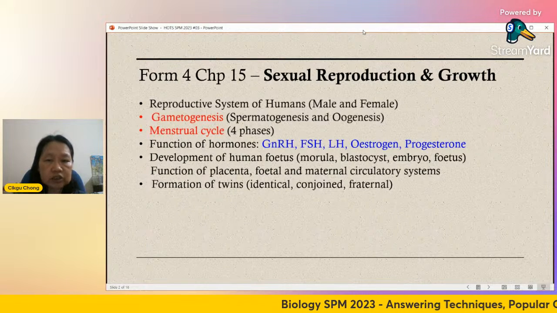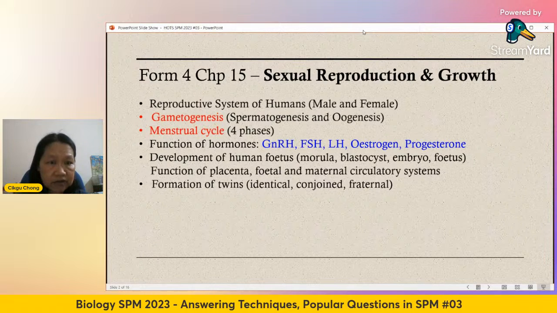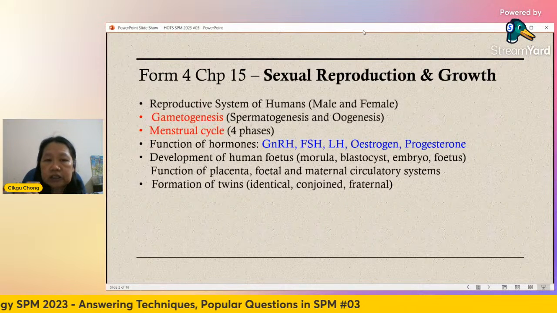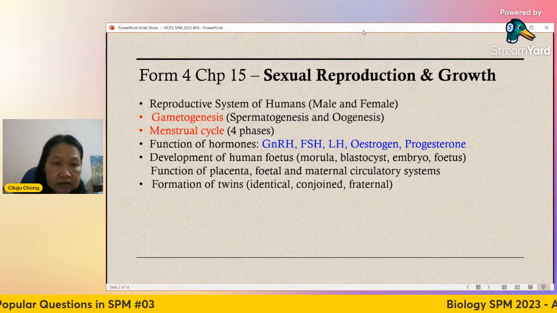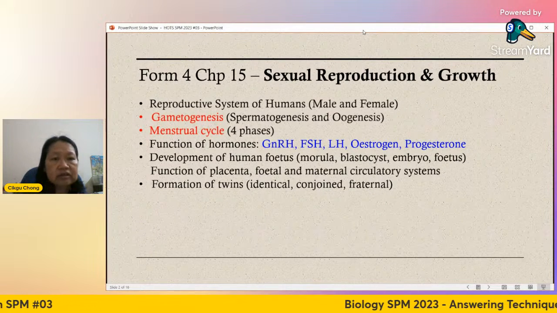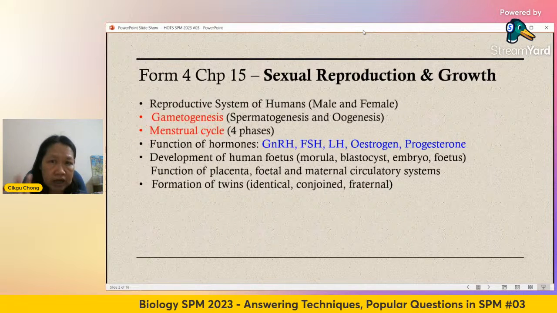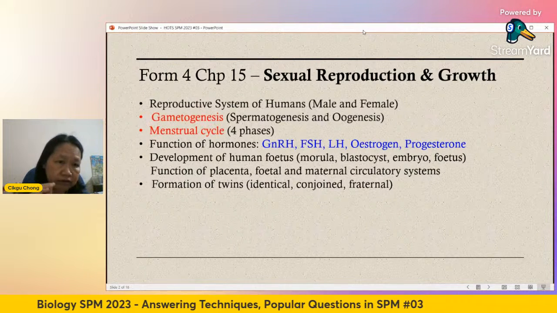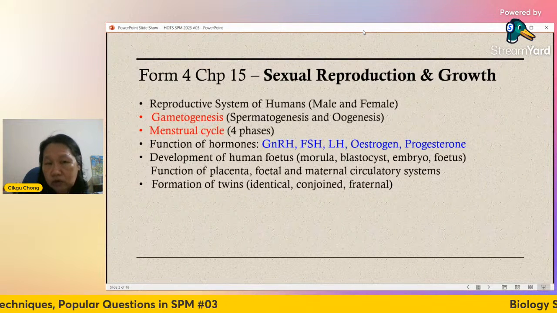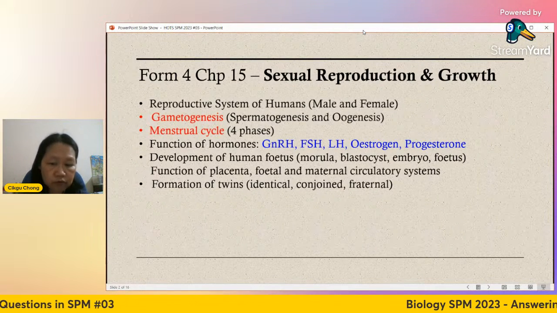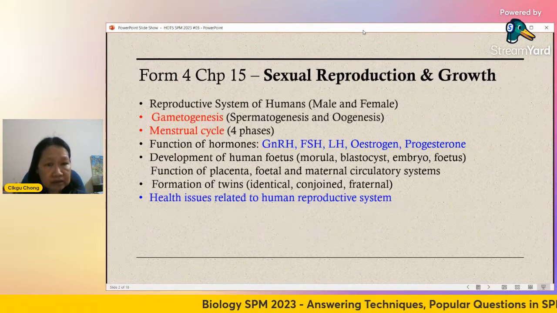Okay. Next, formation of twins. Because after fertilization, you already have pregnancy, right? You have formation of twins. There are two types of twins, identical and fraternal, right? If identical twins are joined together, it's called conjoined twins, like the Siamese twins. You must know how the formation of twins happens. Does it come from one sperm and one ovum, or two sperms and two ova?